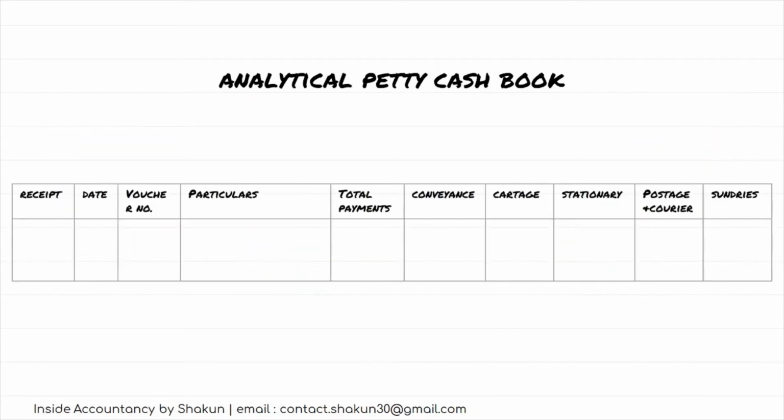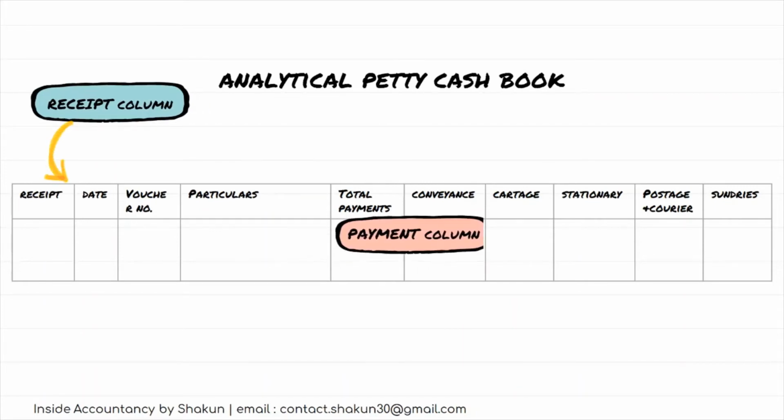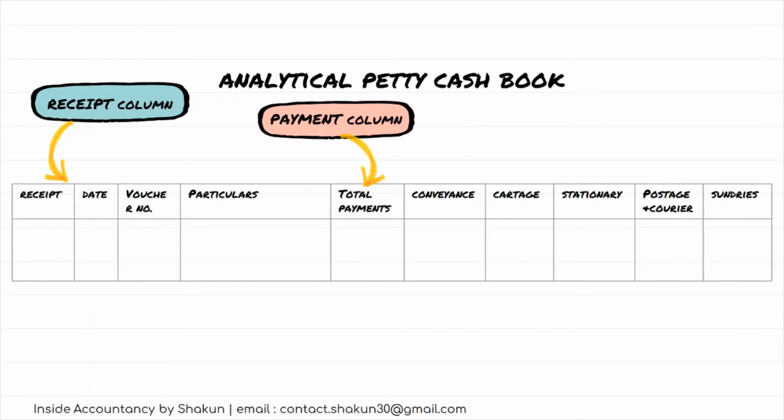Moving on, the analytical petty cash book. Now, under the analytical petty cash book, again it has two sides. The left hand side is used for recording the receipts of cash, and the right hand side is used for recording the payments. So on the left hand side we record the receipts, from where the money is coming in, and on the right hand side we record the payments, where the money is going.